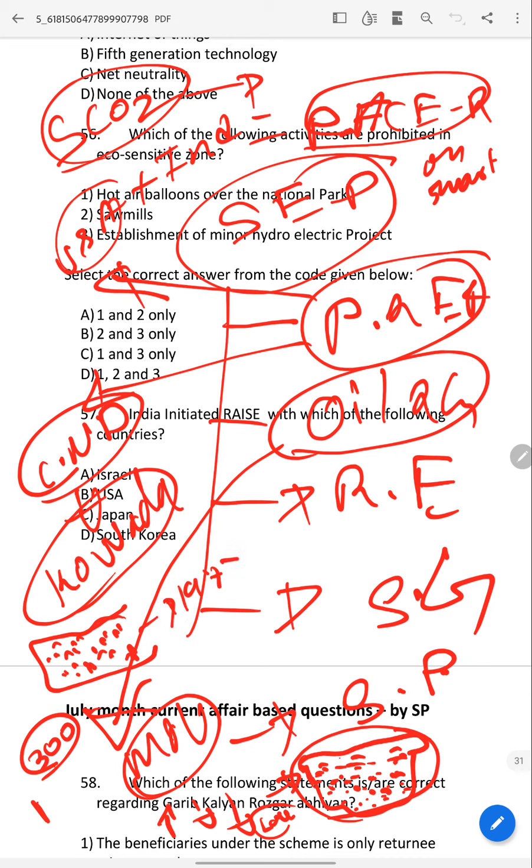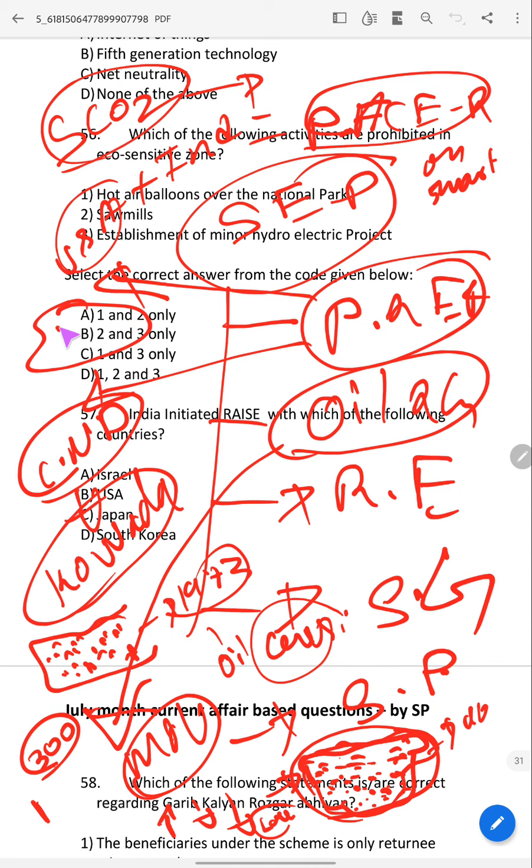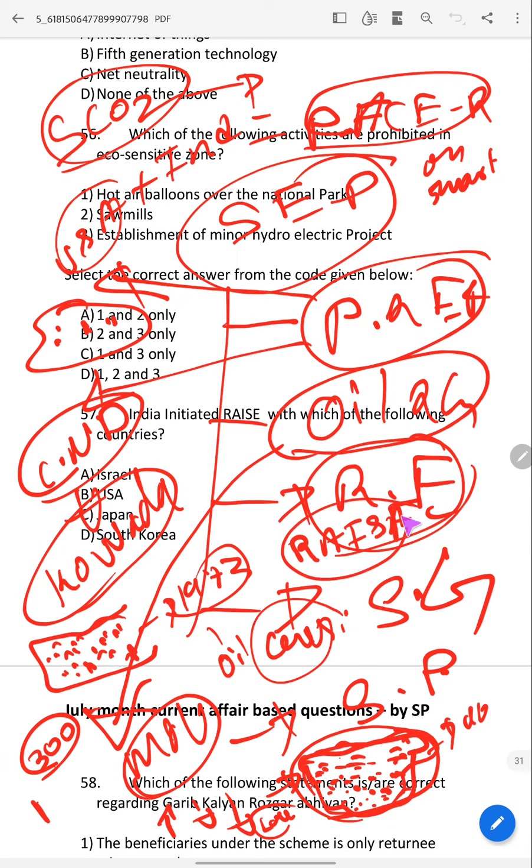like in 1973, an oil crisis will come. To avoid this oil crisis also, India stores this oil in India only. Now it has made an agreement to store some oil in USA also. Okay, that's why this is the oil and gas agreement. And in renewable energy, both the countries have started, what is that? RISE. This is what I have asked.